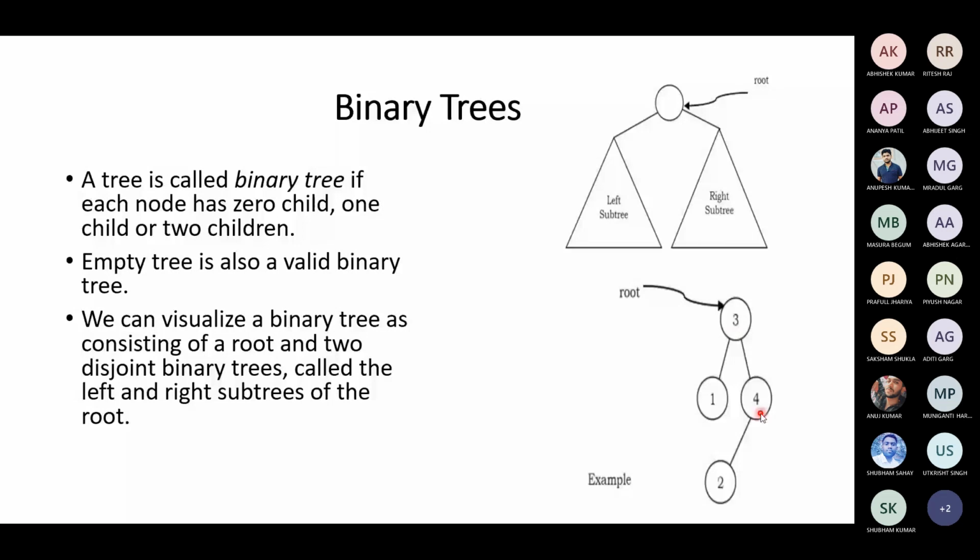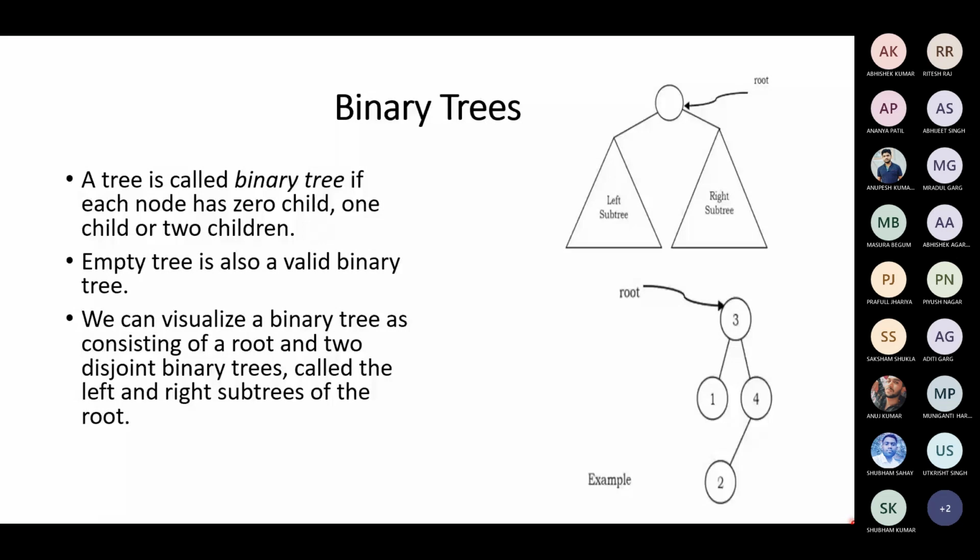This node has no children, and this node has one child. 4 has one child, 1 and 2 have no children, and 3 has two children. So this is a valid binary tree. At most, a binary tree can have two children. Is this clear? Yes, sir.